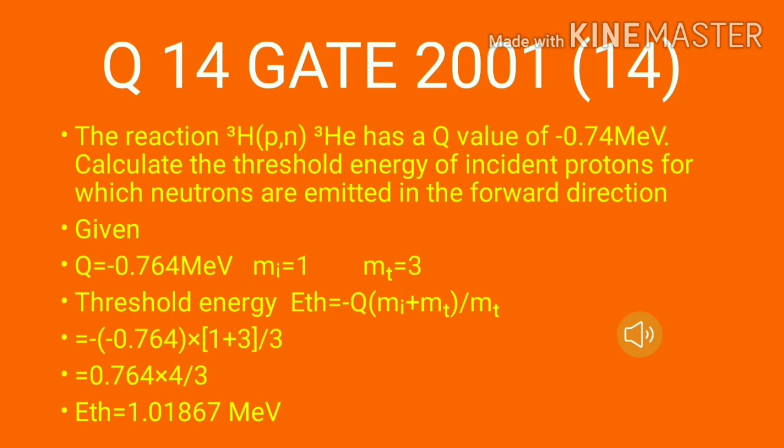Therefore, threshold energy E threshold equals minus Q times (Mi plus Mt) divided by Mt. Then it will be equal to minus of minus 0.764 times (1 plus 3) divided by 3. Then the value is E threshold equal to 1.01867 MeV.